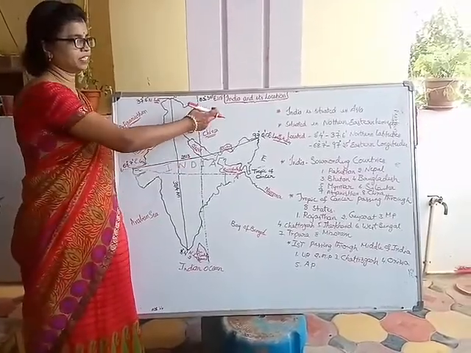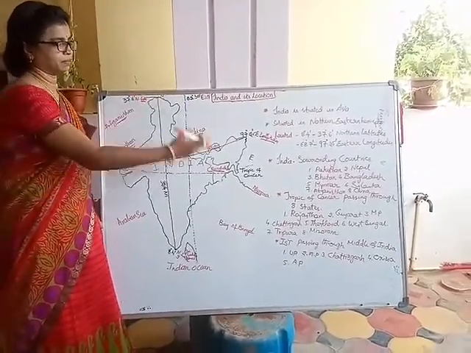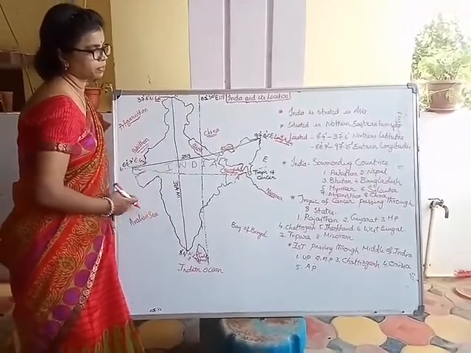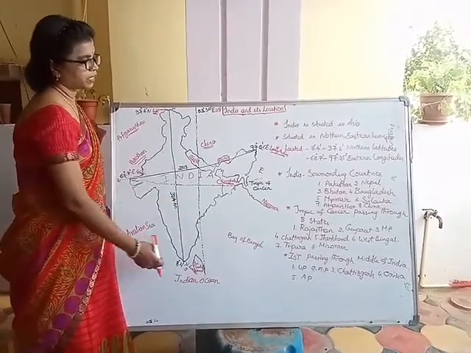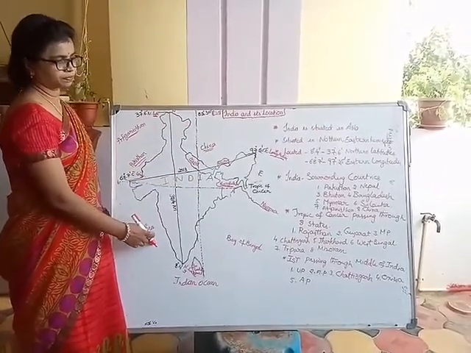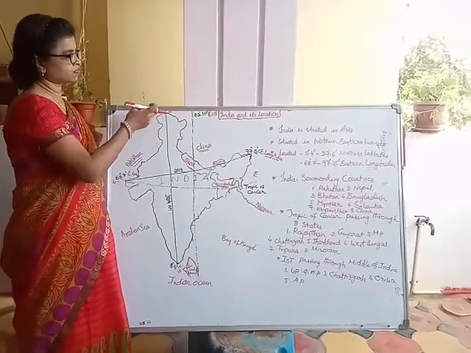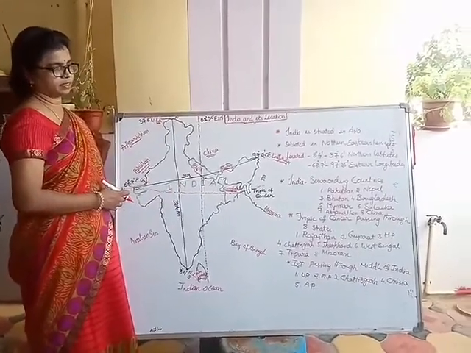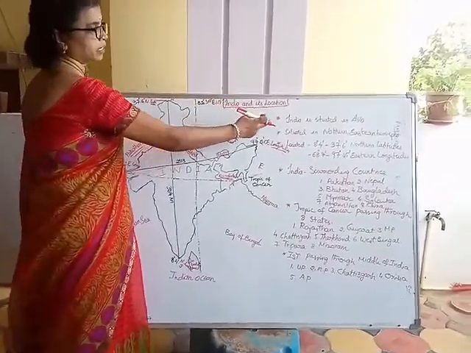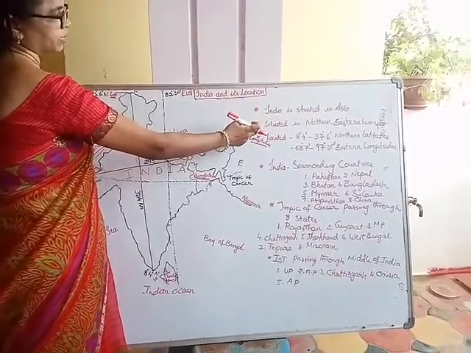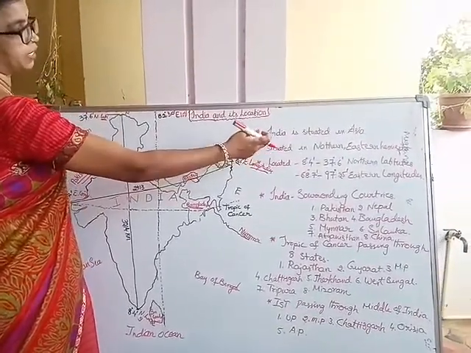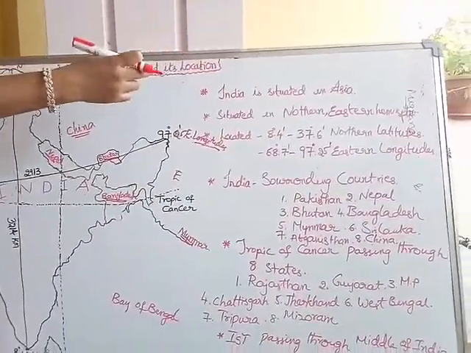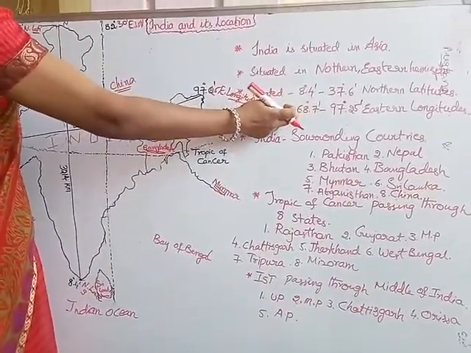So children, now it is India and its location. If you observe this India map, we will see at how many latitudes and how many longitudes India is situated, how many countries surround India, and what are the distances from north to south, east to west. Let us see. Already you got that India is situated in Asia, in the north and the eastern hemisphere, and it is located at how many degrees of latitude, on the north side, and how many degrees of longitude.